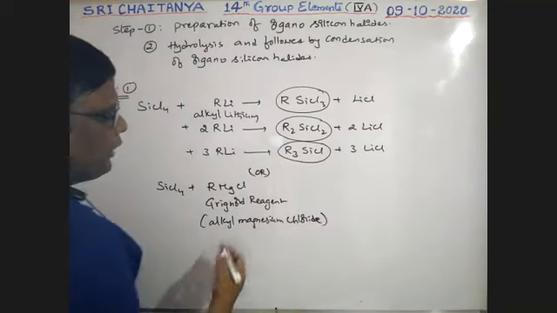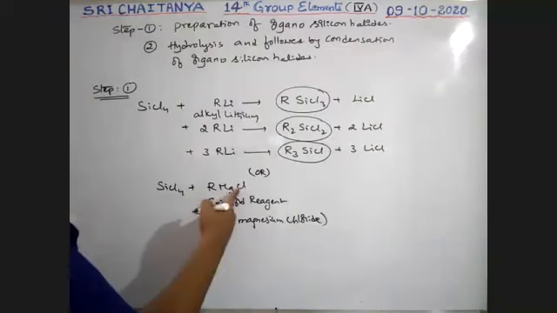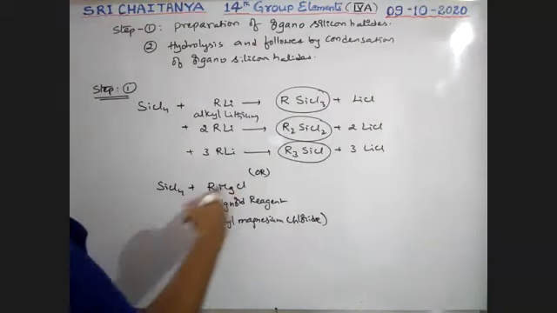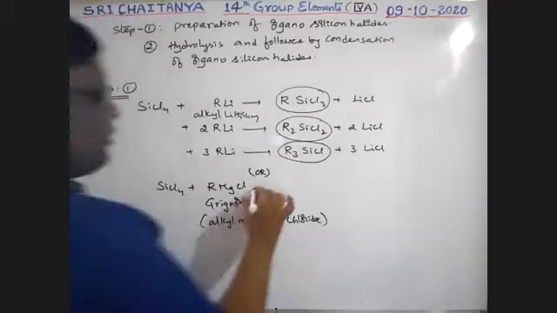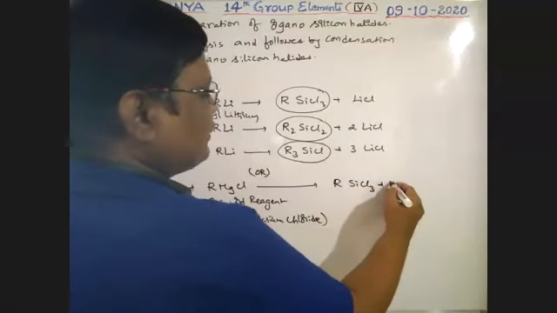It is in particular an example of a Grignard reagent, boys. Now MgCl and one of the chlorines leave as MgCl2 and R is substituted, which gives RSiCl3 plus MgCl2.